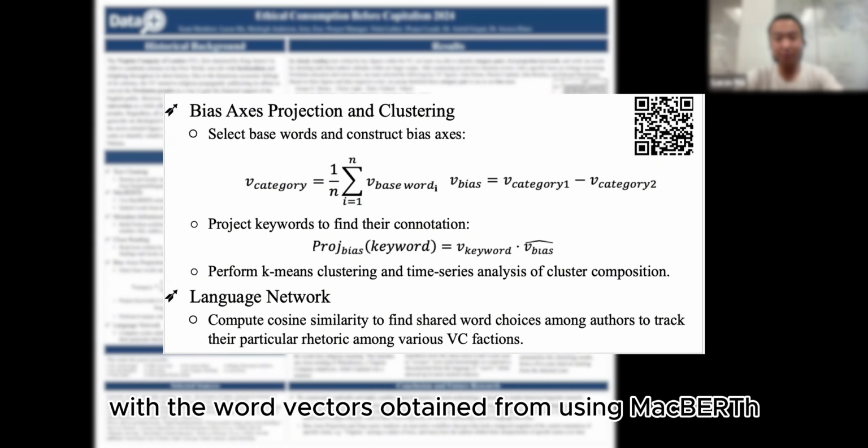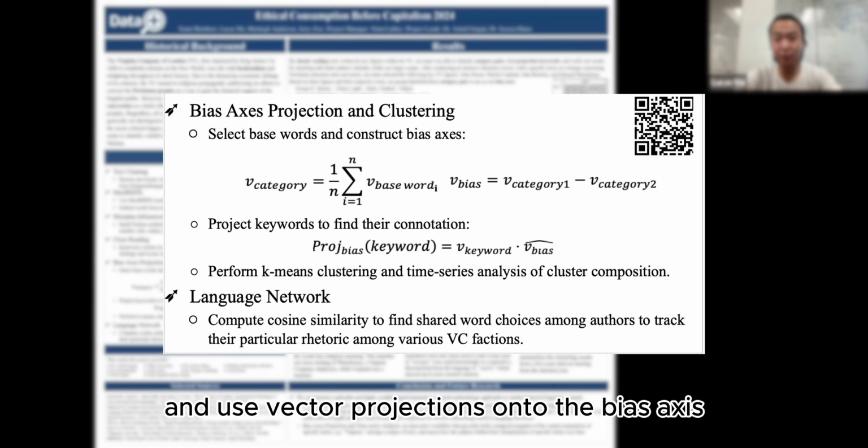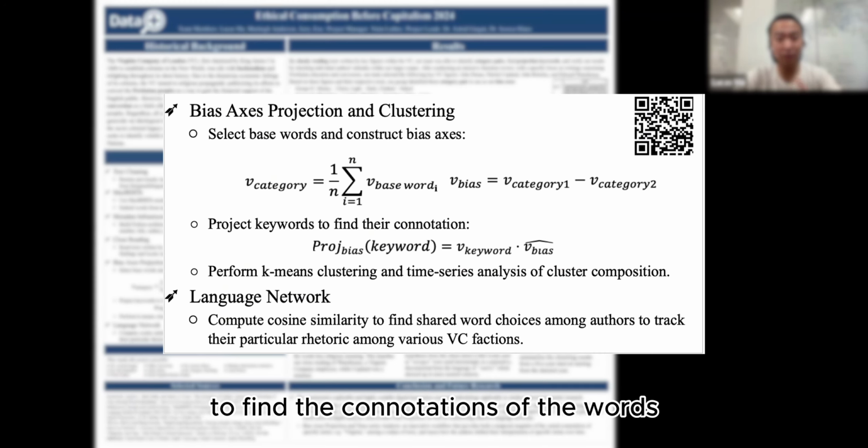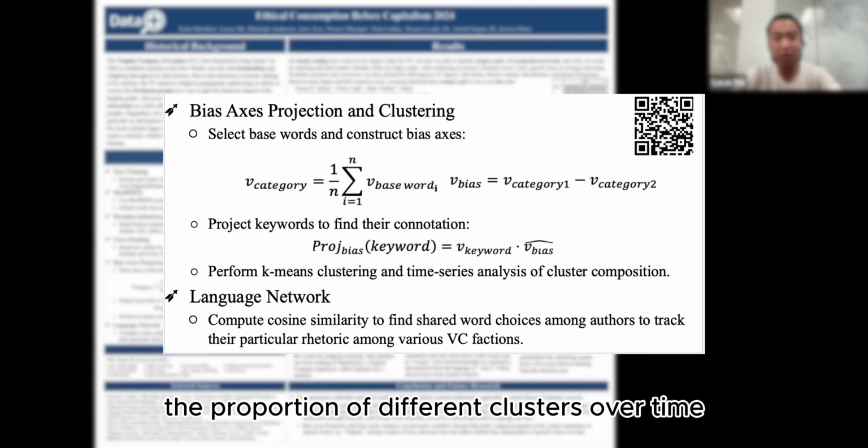With the word vectors obtained from using MacBERT, we constructed a bias axis and used vector projections onto the bias axis to find the connotations of the words. Moving on, we perform k-means clustering and time series analysis to track the composition of texts from each time frame in terms of the proportion of different clusters over time.